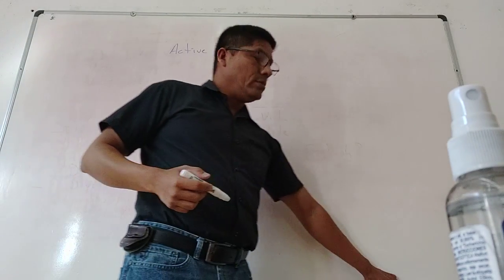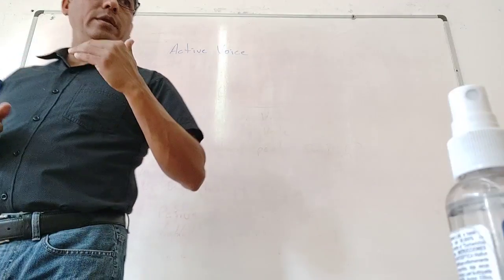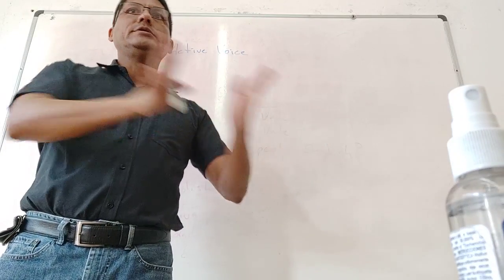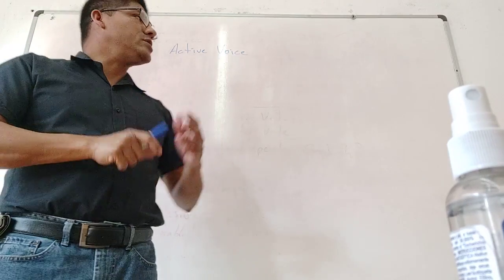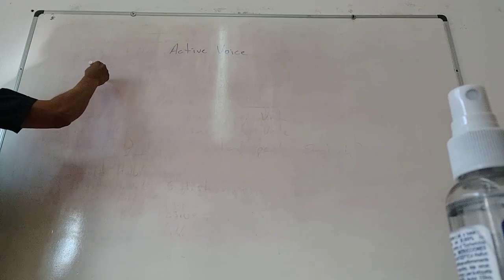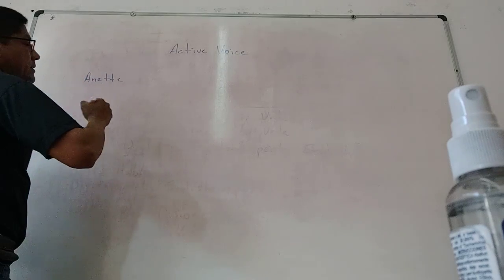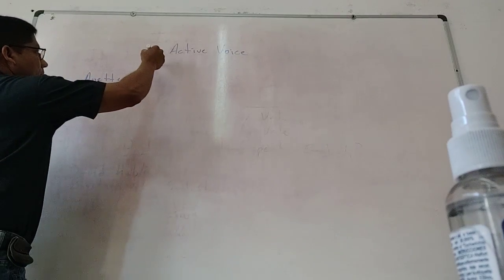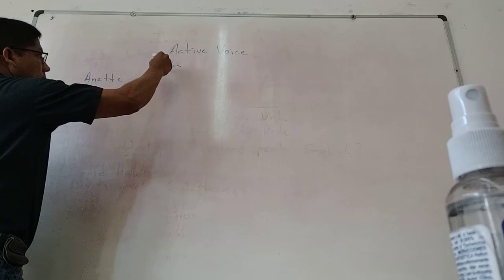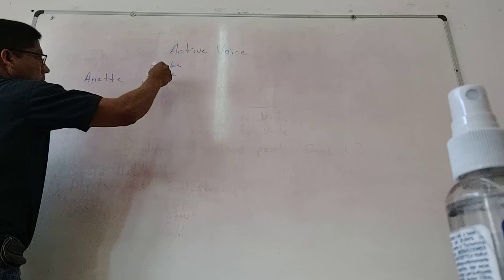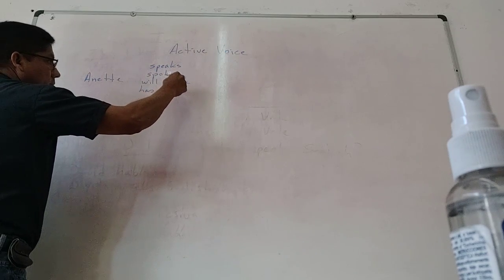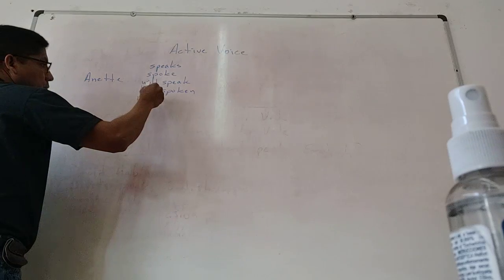So, active voice is when a person, an animal, or a thing does an action. There's a subject that does something. For example, I would say, Annette spoke, will speak, has spoken, or is speaking.